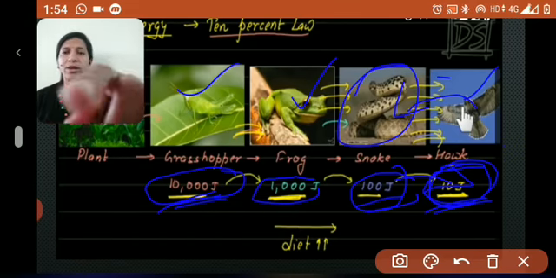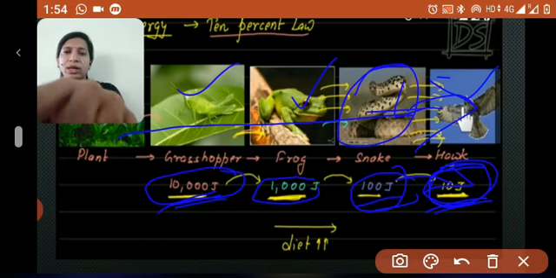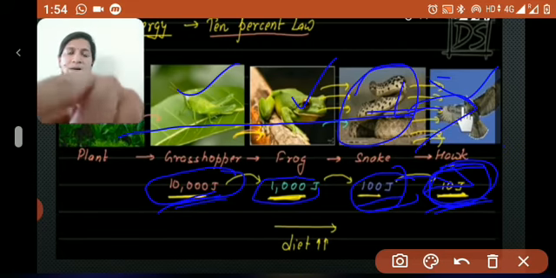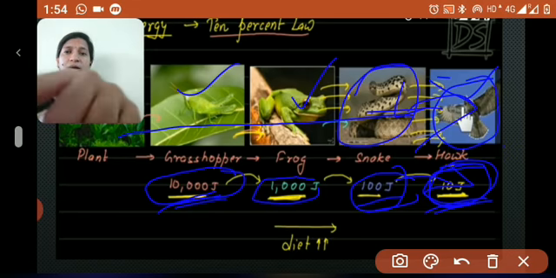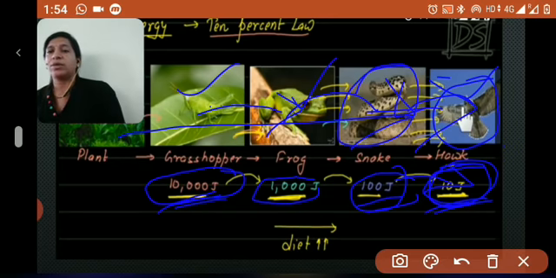Okay, fine. So if you go in this way in the food chain, what you have to observe is that from trophic level to trophic level, the diet should be increased.